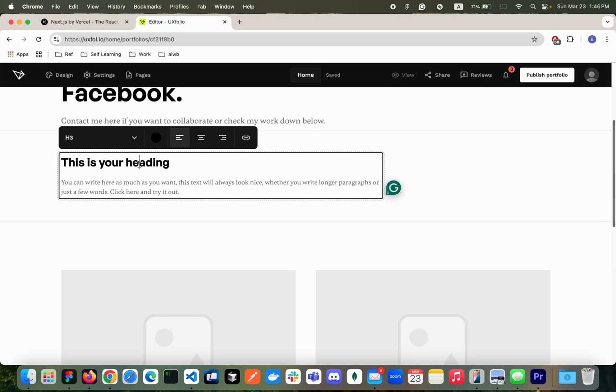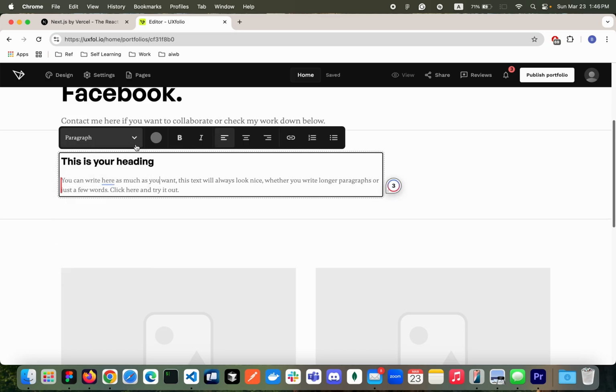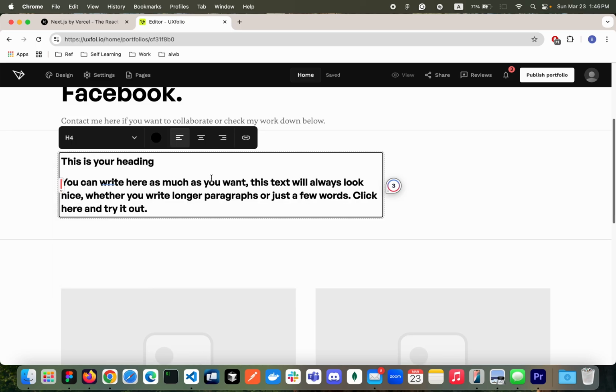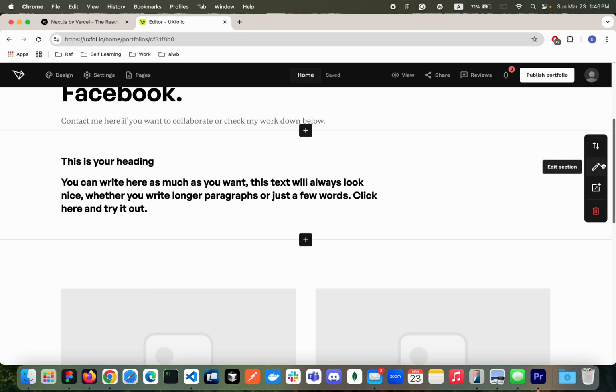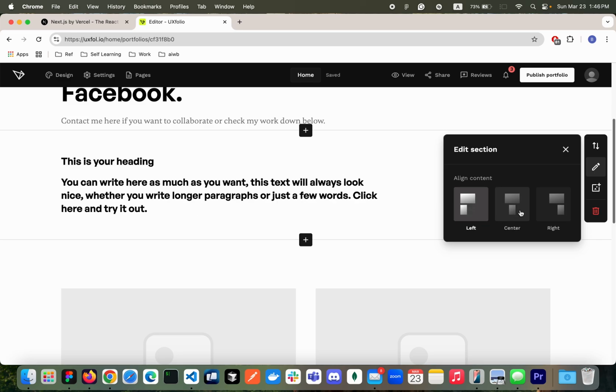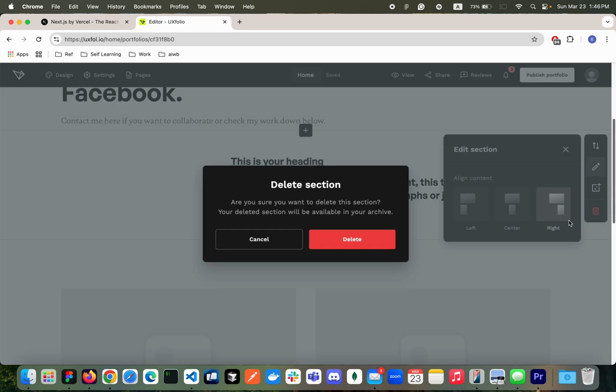You should be able to edit the content using a rich text editor, which is pretty cool. You can change the size of the heading, and you can change the paragraph to a heading if you like to. There are multiple options to customize your section. In this case, we're changing the content alignment to left, center, and right. You can also delete it if you don't need it.